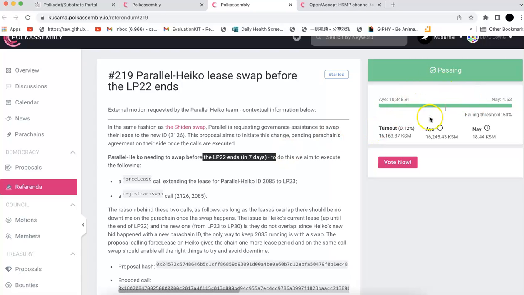And on the right side it is going to show you how many of them vote yes and how many of them vote no, and the fairness threshold will be 50%. So if half of them vote no, then this motion will not be passed.